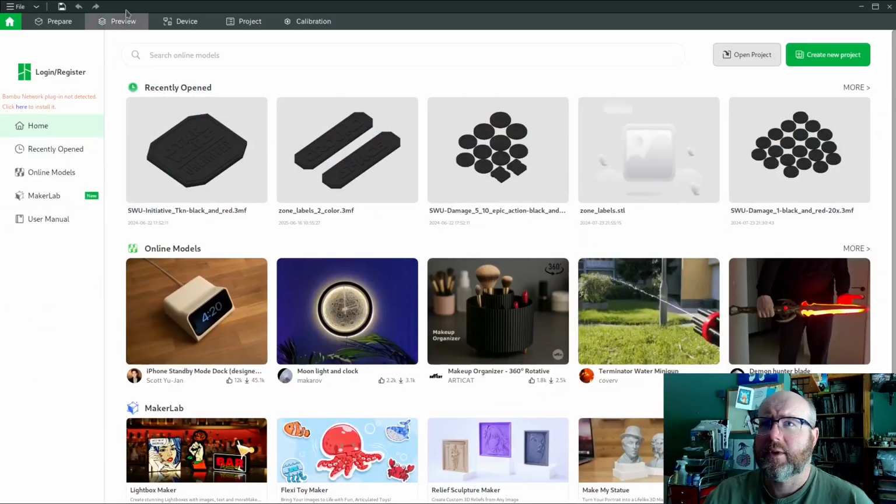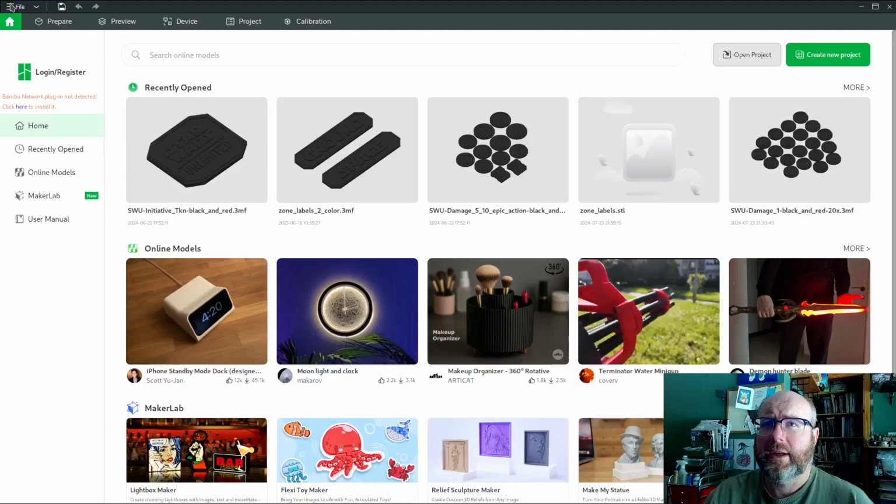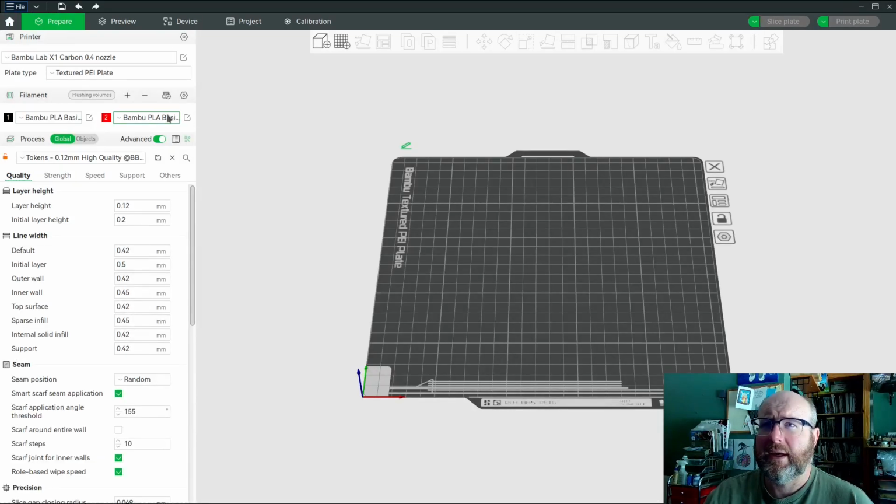All right, so we've got our Bamboo Studio open and a new project. And we want to get rid of this, and this is going to be Bamboo ASA CF. This should use the chamber fan. It's one of the things I like about the X1 Carbon, that it has that chamber fan so that all of the stinky stuff goes away. Let's pull in our model.